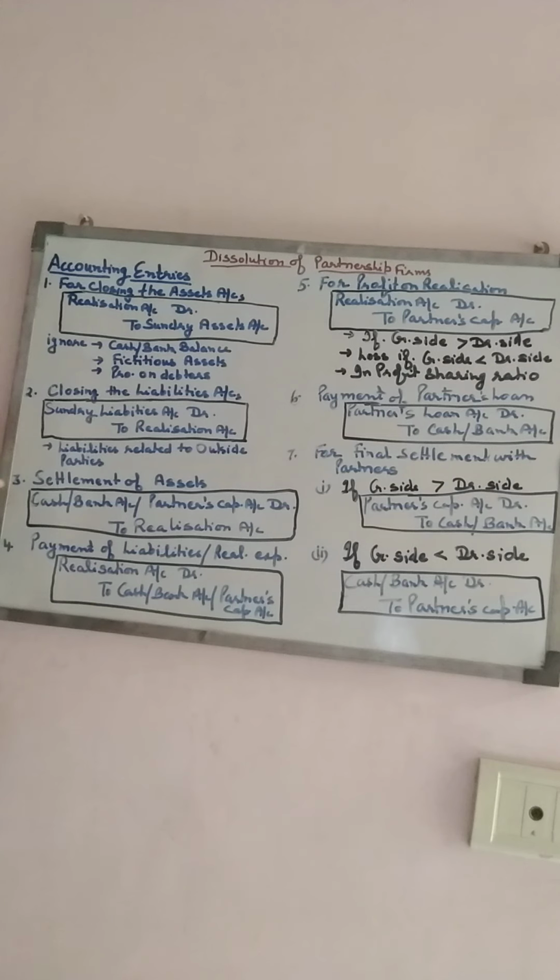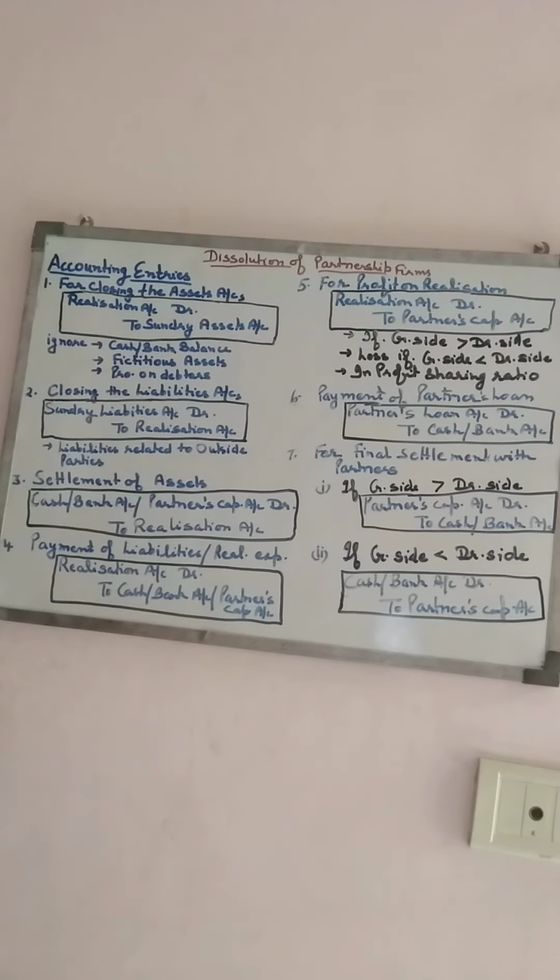After the assets and liabilities are transferred to the realization account, next come the assets which are to be disposed of by the firm. If the amount is to be received on the asset, there are two possibilities: the asset will be taken over by the partner or it is to be sold in the market.